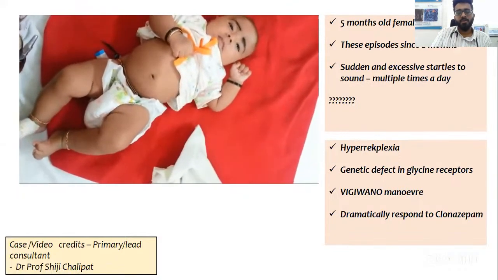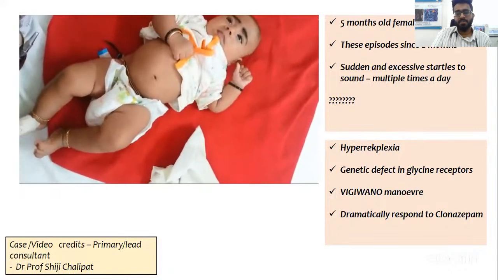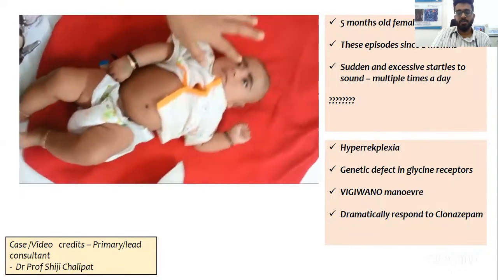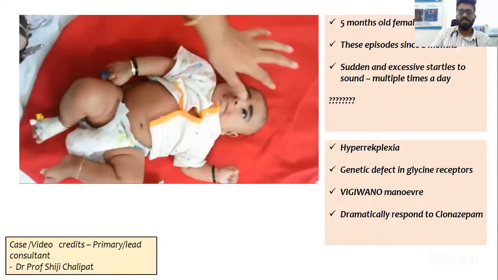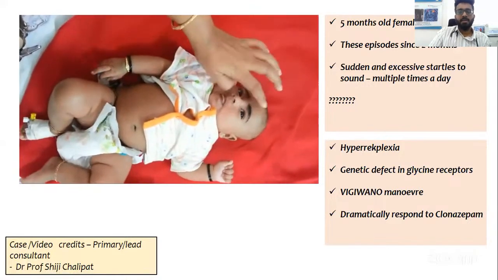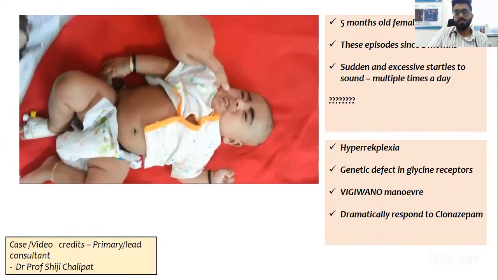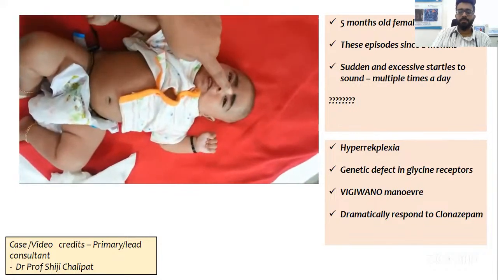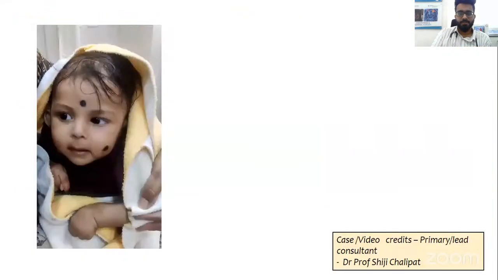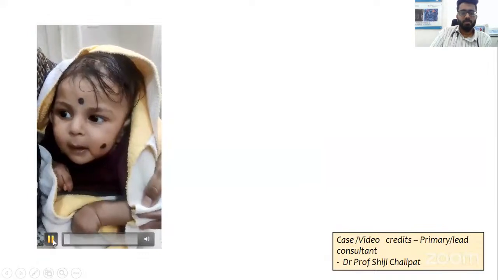There's a maneuver which can decrease the frequency of these movements, called the Vigevano maneuver, where you flex the thighs, and they dramatically respond to clonazepam because clonazepam primarily acts on the glycine receptor. So this is hyperekplexia. Okay, another child, a 7-month-old female child, came with history of these movements since the last 3 weeks.